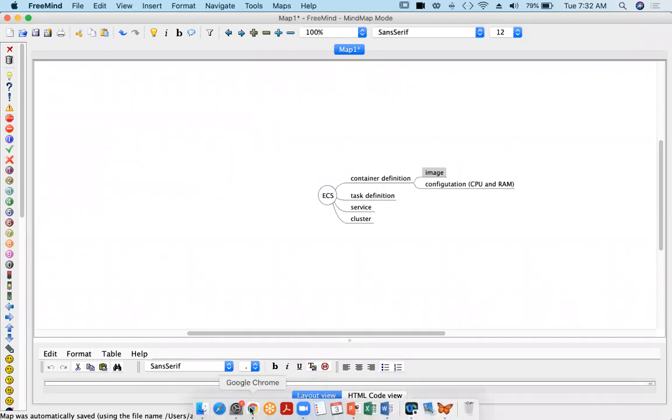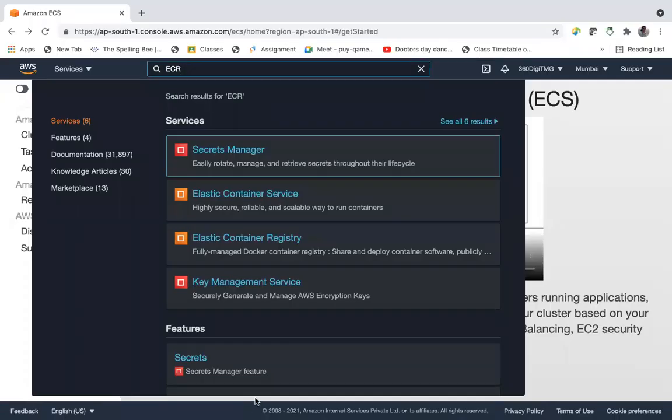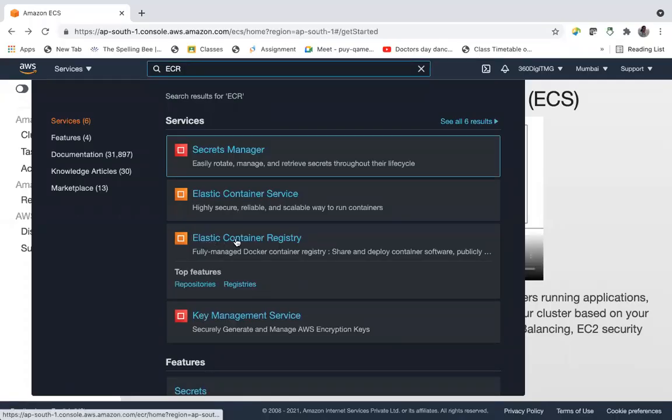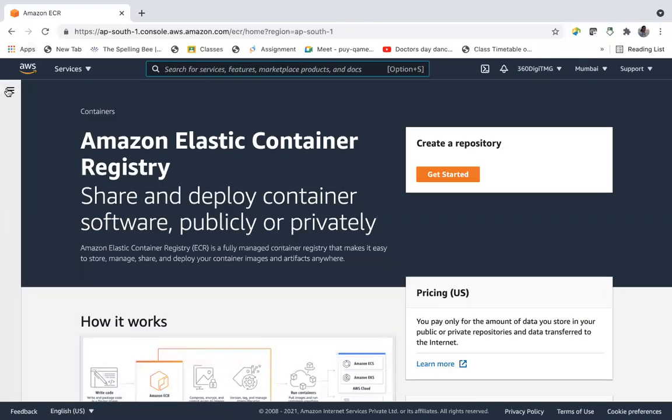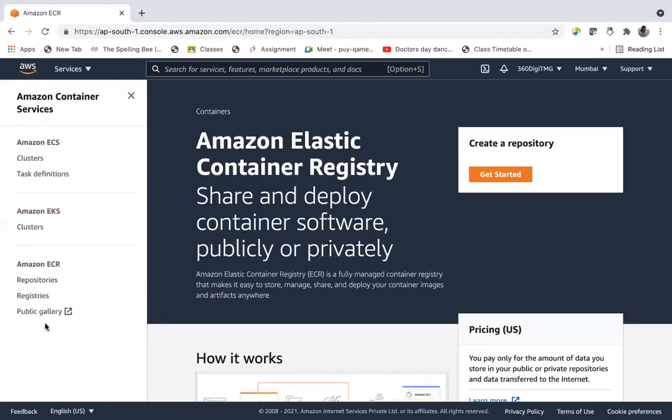Where you can do that is in ECR, Elastic Container Registry, a fully managed Docker container registry. Okay, this one. Here you can create an EKS, that is Elastic Kubernetes Service.